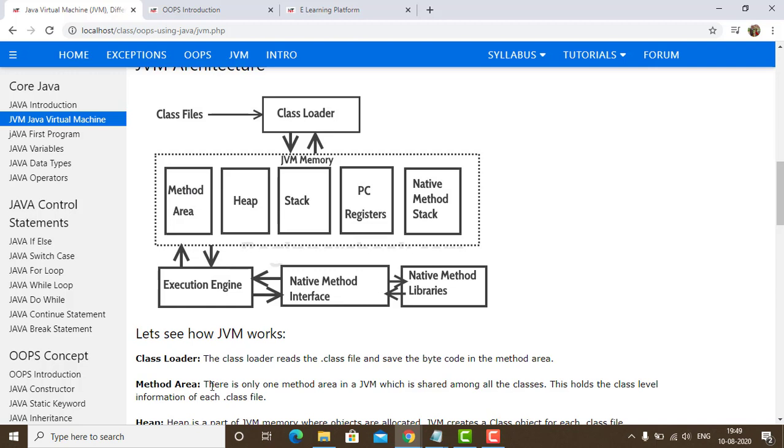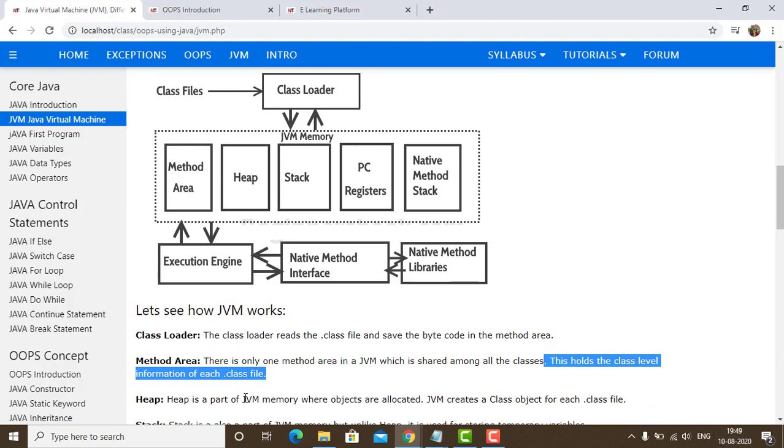Now the method area. There is only one method area in the JVM, which is shared among all the classes. This holds the class level information for each .class file.